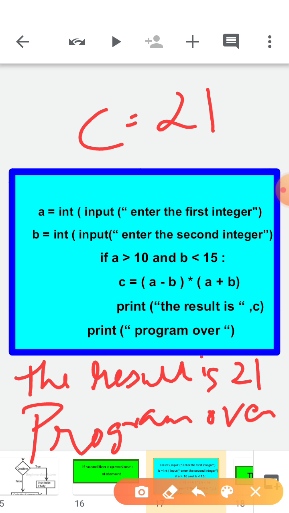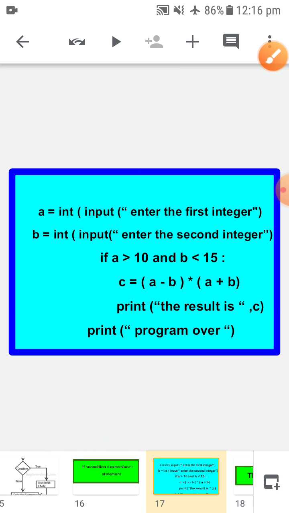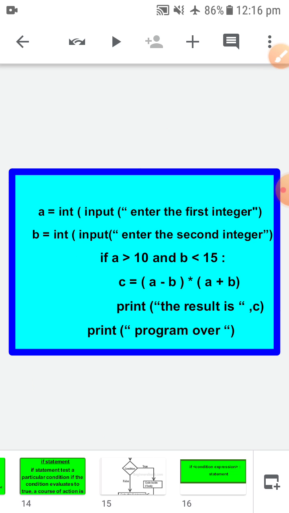So concentrate here, children. These two lines are a little bit inside the if, and this particular line is equal to if only. It means these two lines are inside the if only, and this last line is outside the if. You can simply check this program in your Python software. You will get this answer. Okay, now I will show you a few if-based programs in the app also, children.